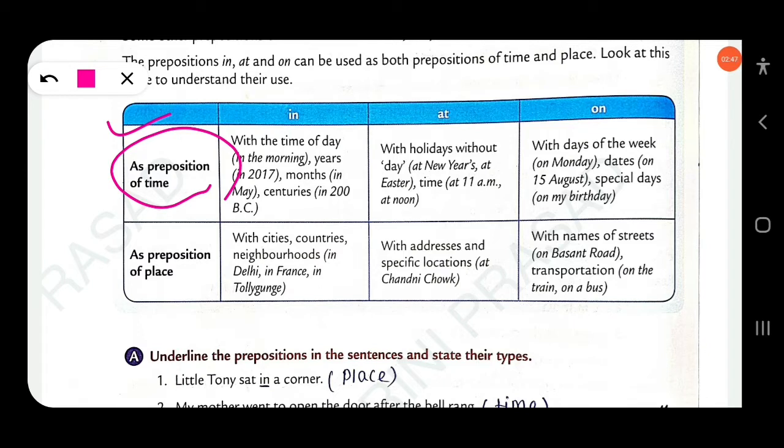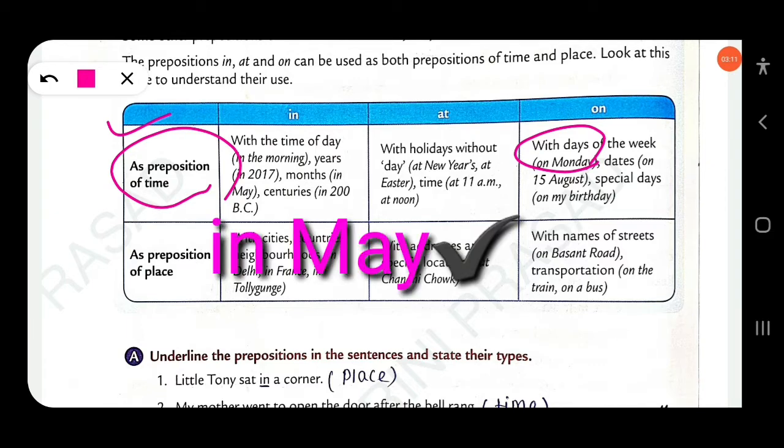Similarly, we use on before the days of the week, like on Monday, on Tuesday. We also use on before dates with month, on 15th August. But if only the month is given, you have to use in.